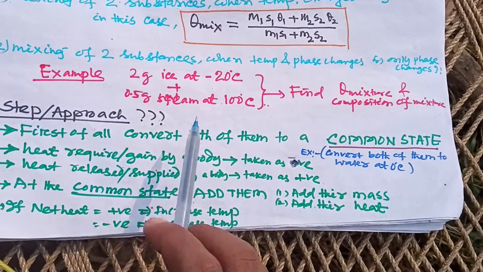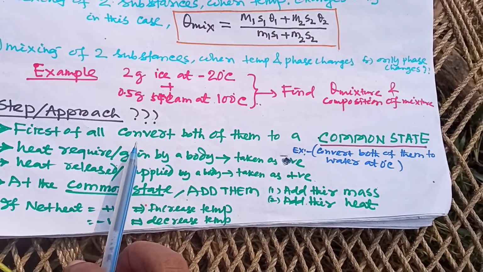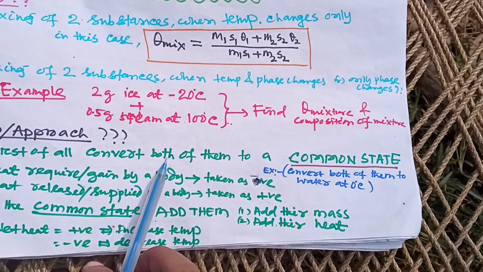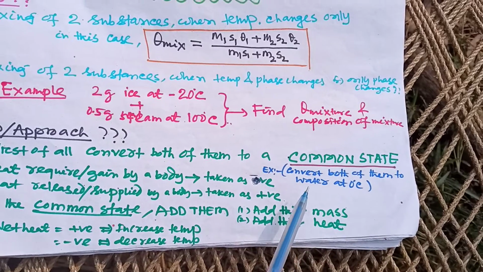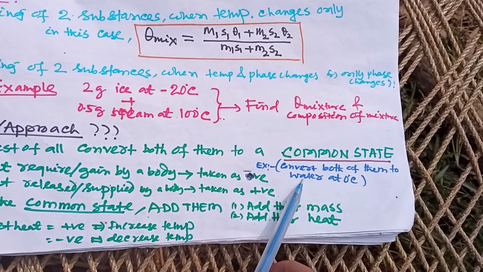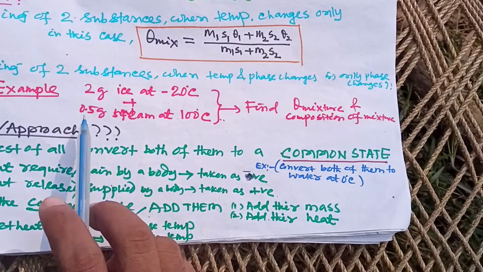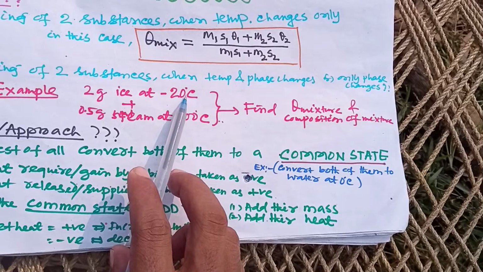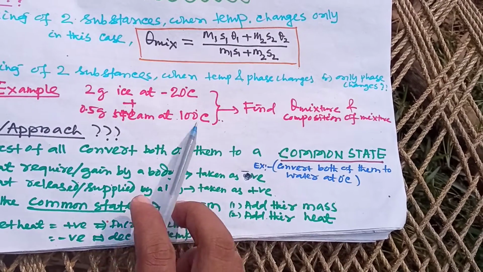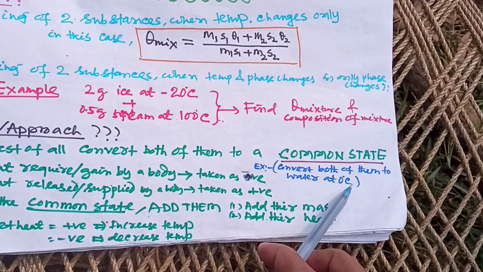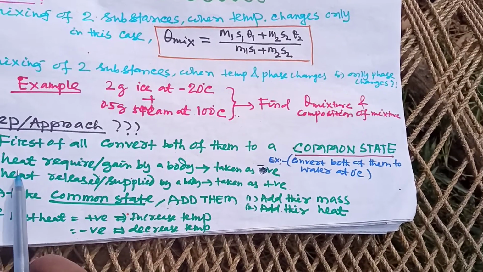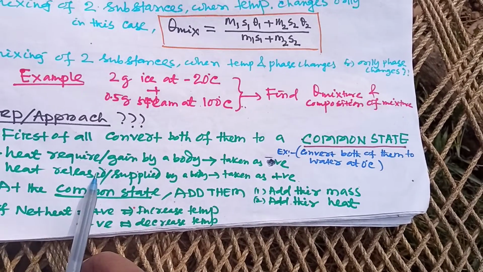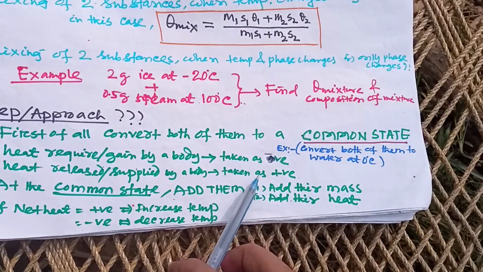So here are the steps. First of all, you have to convert both of them to a common state. Let's say, for example, convert both of them to water at 0 degree. Here is the ice, 2 gram ice at minus 20 degrees centigrade. First of all, you have to convert this to water at 0 degree, and the steam also to water at 0 degree. In this case, heat required or heat gained is taken to be negative, or heat released or heat supplied by a body is taken to be positive.